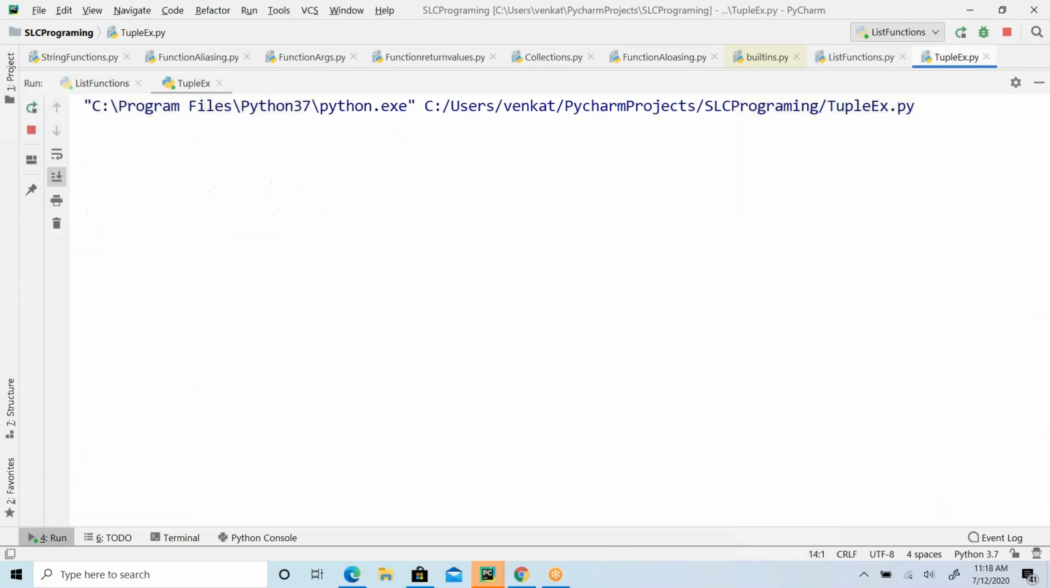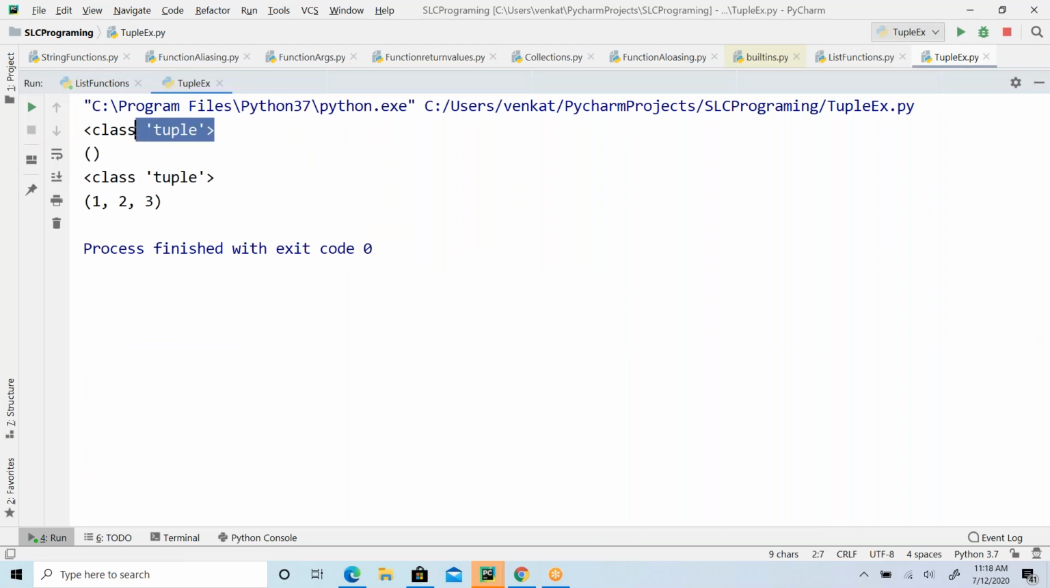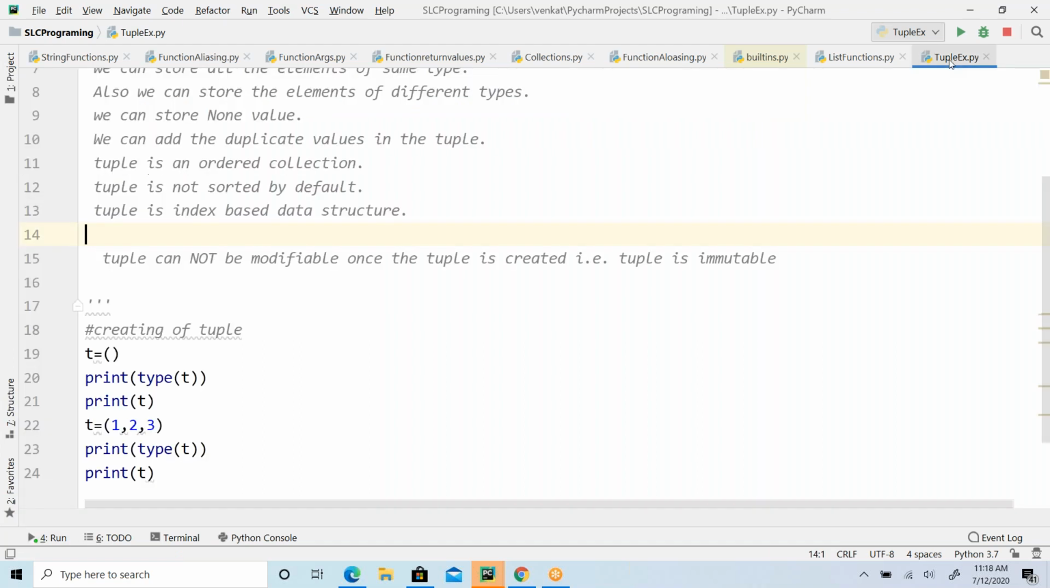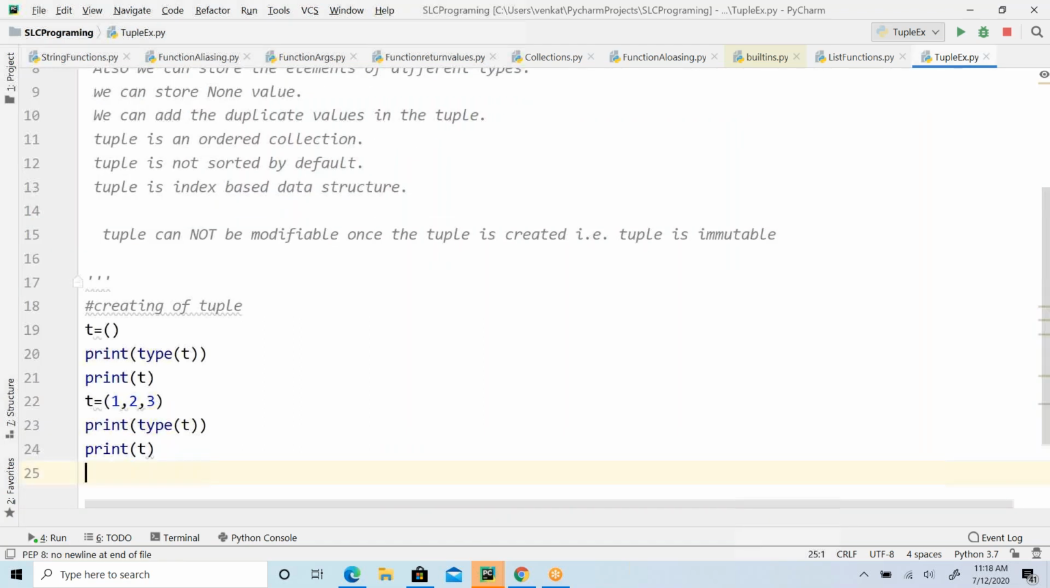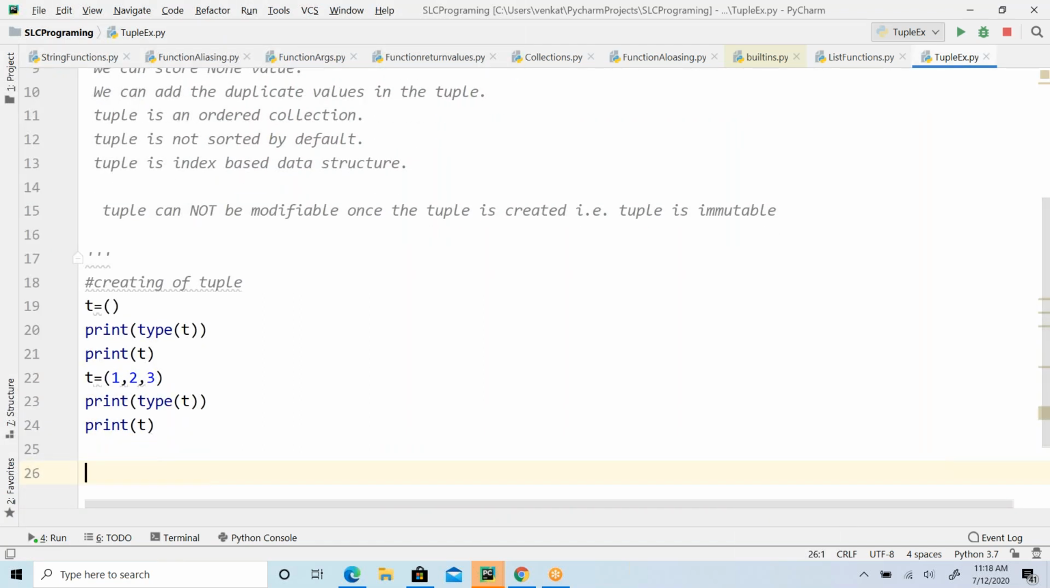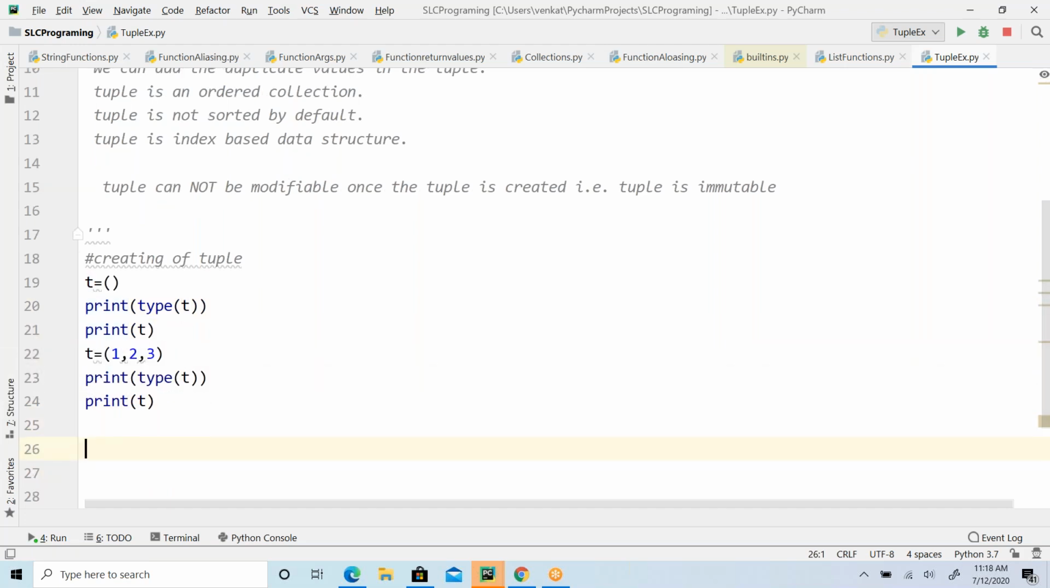Let me run this tuple program. Here you can see the class is tuple, then an empty tuple, and here a tuple of elements 1 2 3, right? So just the brackets matter. Here we are using parentheses. For list we use square brackets. Following?